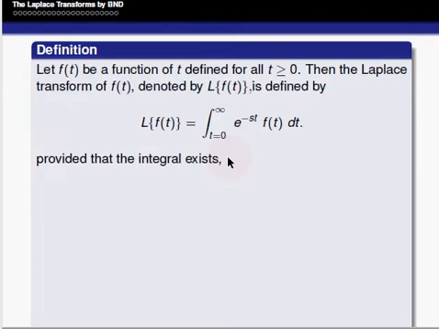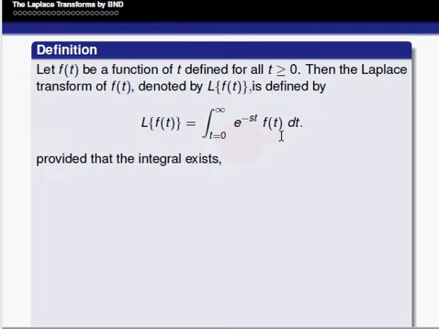Now we can observe that if we choose e power minus t as a positive term, the integral does not exist. That's why they are choosing the term as e power minus st, and s must be greater than 0. If we choose negative, the integral does not exist. That means it will not give a finite solution.